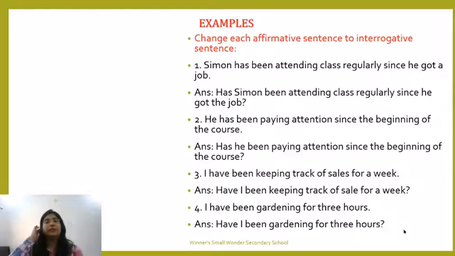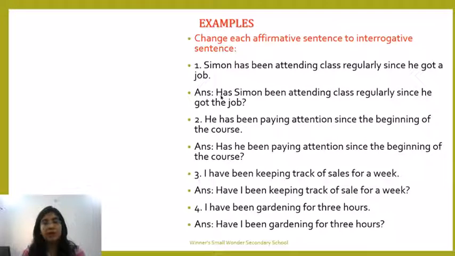Now the examples. Change each affirmative sentence to an interrogative sentence. All the affirmative ones are given in the question. We have to change them into interrogative ones. So see what is going to happen. Has will come in the beginning of the sentence. So, has Simon been attending class regularly since he got the job?